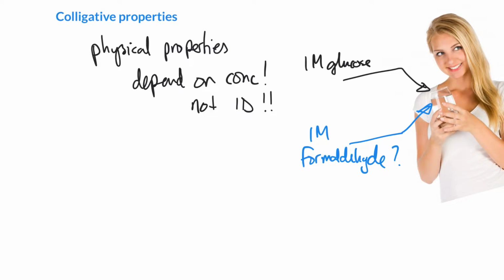Well, colligative properties are properties that only depend on concentration. So from a colligative property standpoint, whether it's glucose or formaldehyde, it has no matter whatsoever as long as it's the same concentration. There are a series of colligative properties. We'll talk about 3 in this course. And the first one is boiling point elevation.